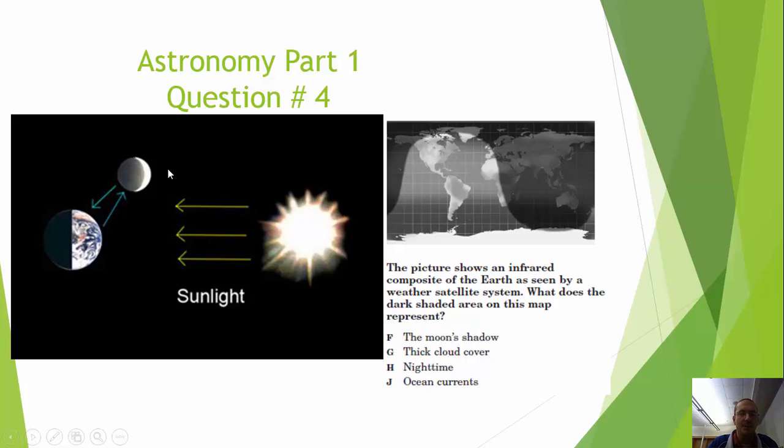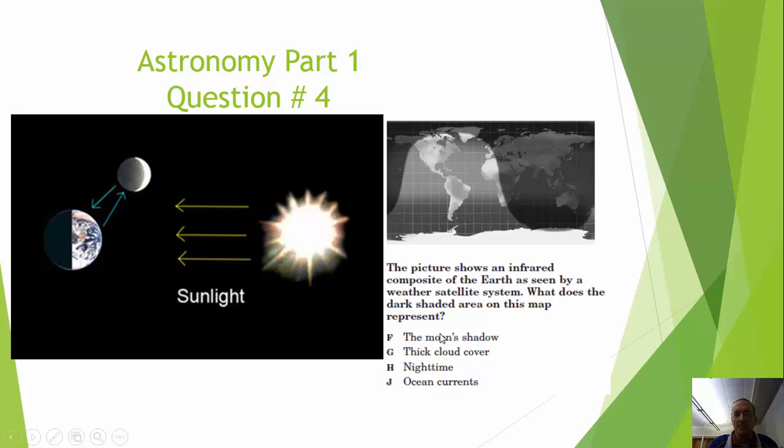First of all, objects in the solar system are going to be lit up by the sun by a total of 50%. Even though we're only seeing a small portion of the moon right here in a crescent form, it's still being lit up by a total of 50%. This is just our appearance. Now, let's look at the moon. This is our moon right here.